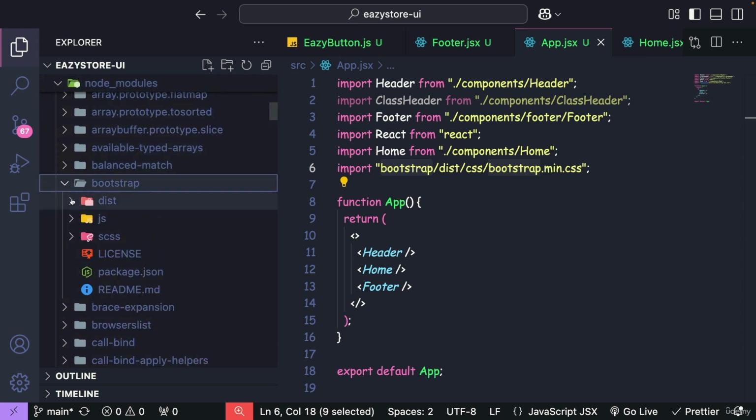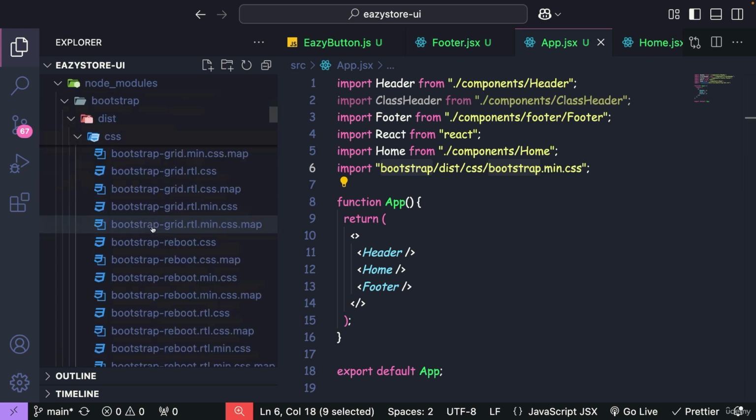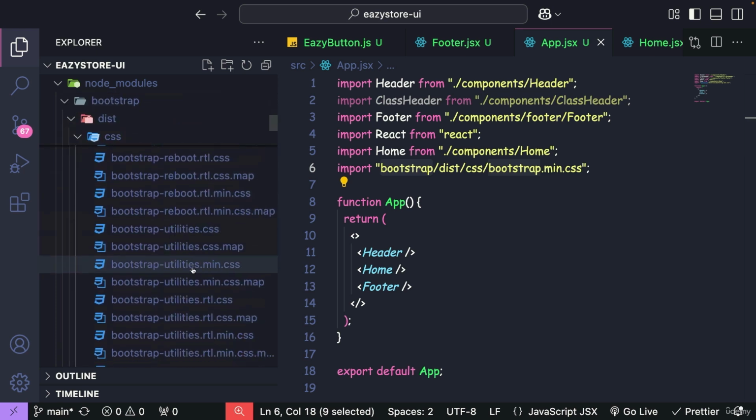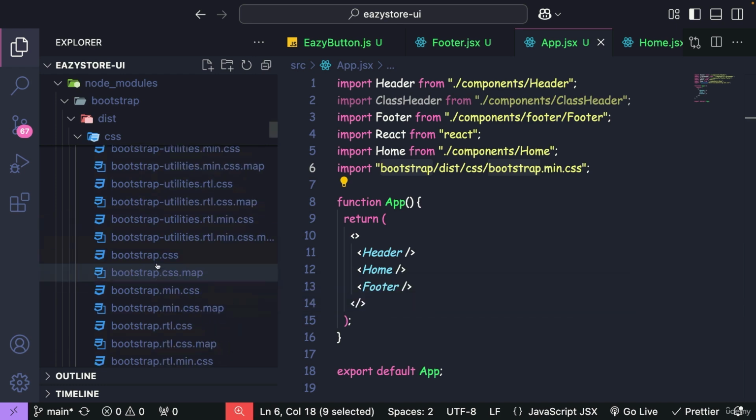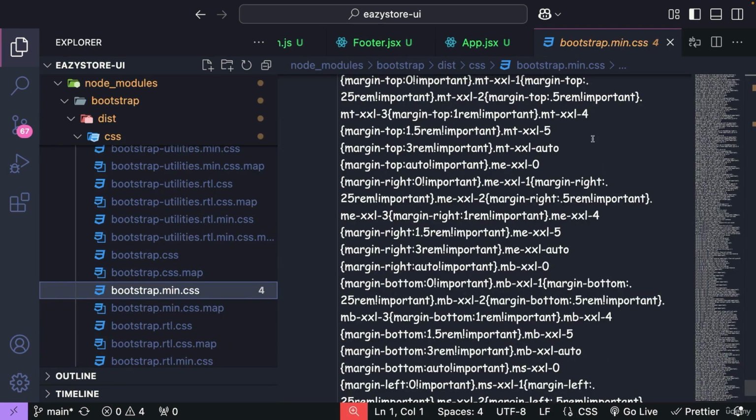Under this, we have the dist folder. Inside the dist folder, we have the css folder. Under the css folder, we have a CSS file with the name bootstrap.min.css. This file will have thousands of lines of styling related code. With the help of these style classes only, we should be able to style our HTML elements very quickly. We don't have to write CSS always from scratch. Let me close this file.